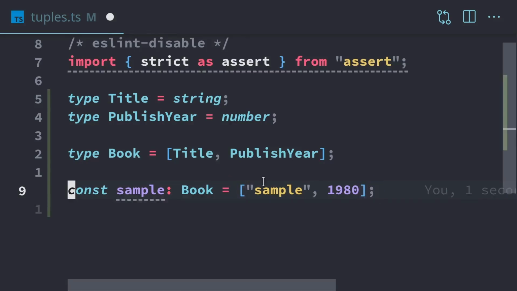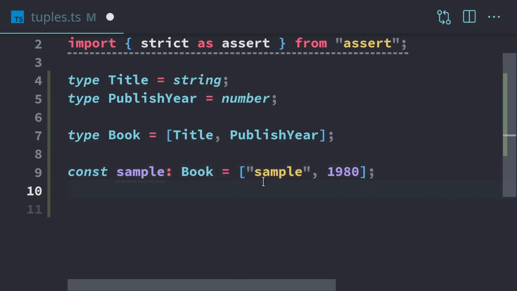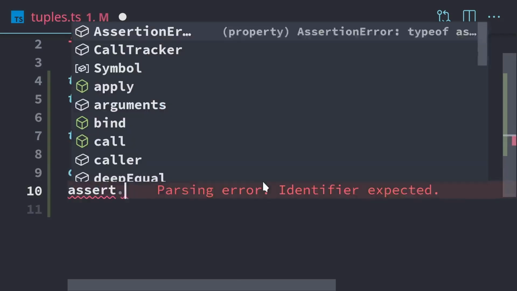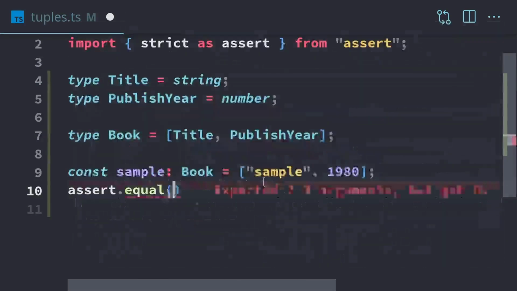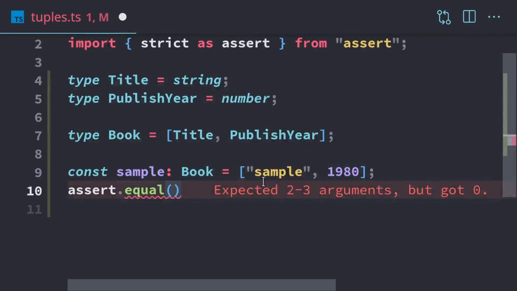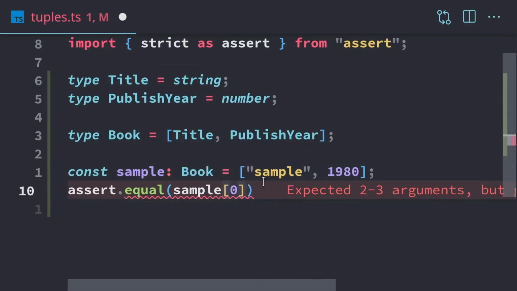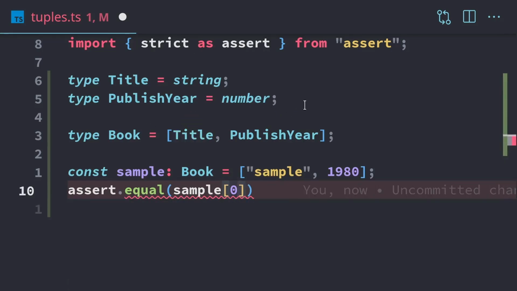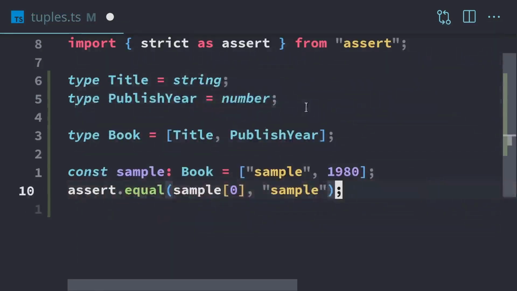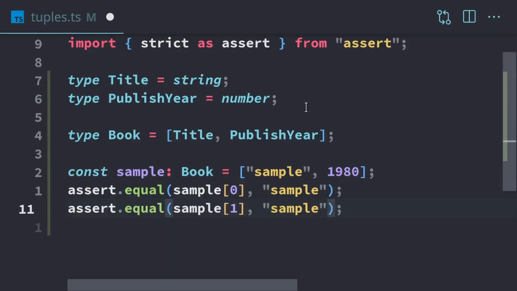Now, to access data from the tuple, we're going to use the indexing syntax that we've been using with the array. So I'm going to make an assertion, and we're going to access the book title. To access the book title, we just use indexing for field 0. So our tuple is accessed similar to an array. This is going to be index 0, and this will be index 1. To access the title, we just use index 0, and make sure that that is the sample. And for index 1, make sure that's 1980.